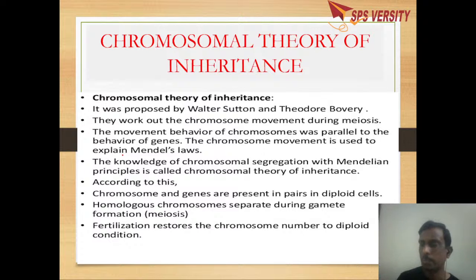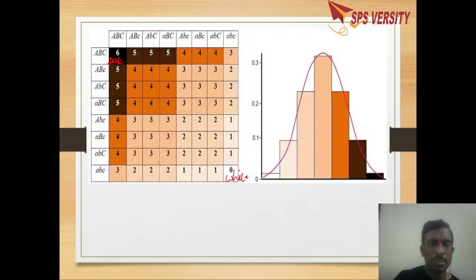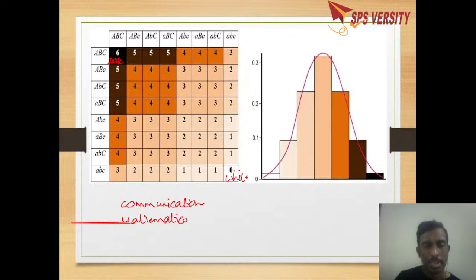During his time there was no proper communication. And while conducting his experiments, Mendel used many mathematical logics in consideration, and the scientific society was not able to understand.